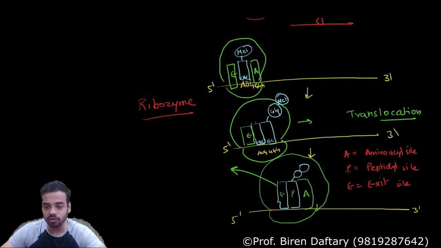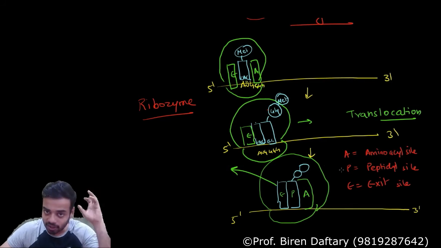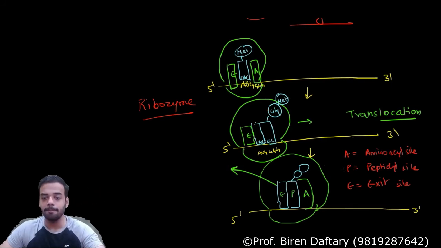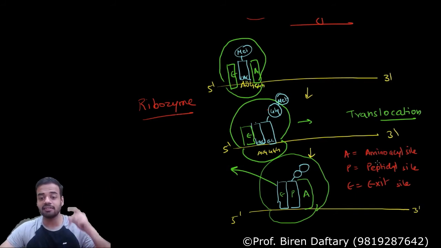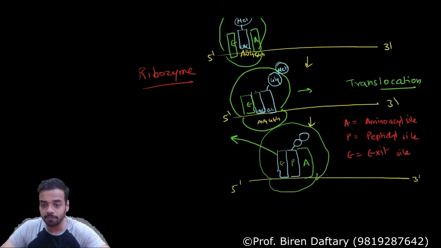Is this clear? So A is aminoacyl, where apart from the first tRNA, all the other tRNAs enter. P is the peptidyl site, where the peptide bond is formed and the bond is broken between this tRNA and this amino acid. That is done by the ribozyme, or peptidyl transferase, and E is the exit site.